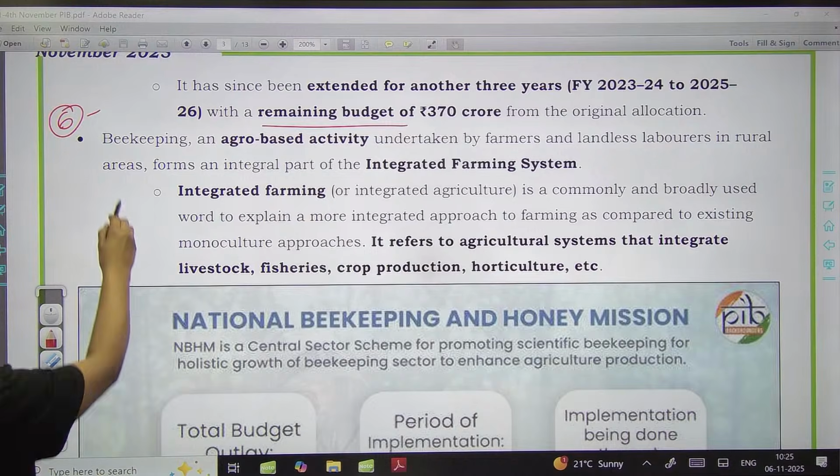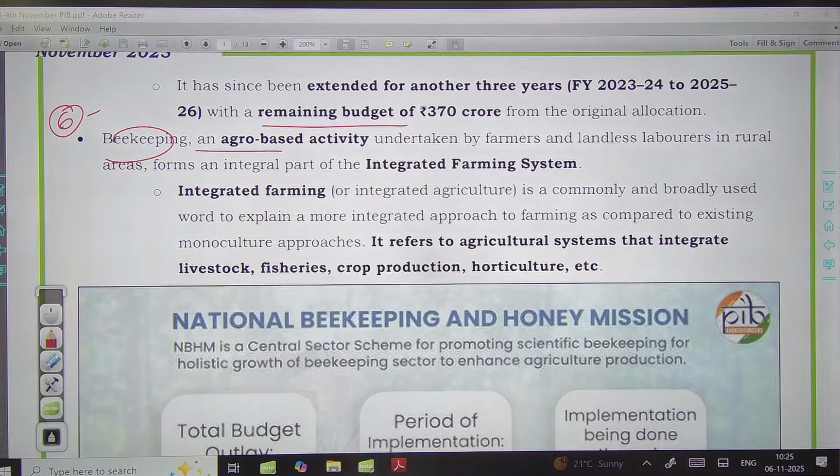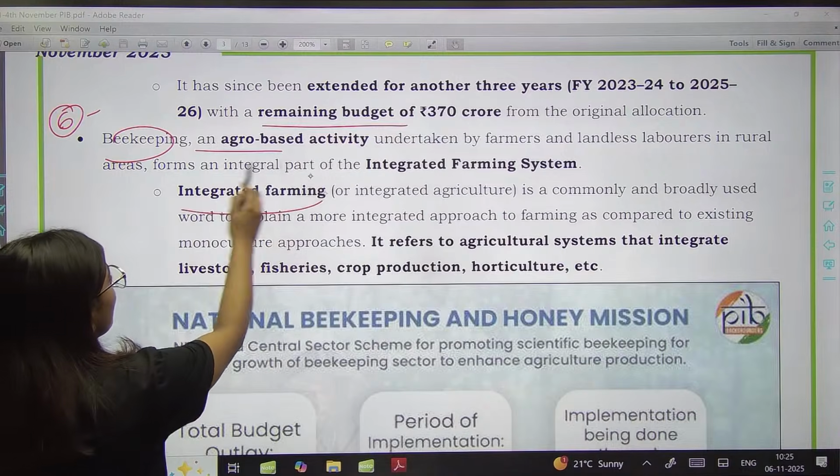Okay, so here beekeeping, it's an agro-based activity that is done by the farmers and also the landless laborers in the rural areas specifically. So here we want कि integrated farming का हम एक part बनाएं.